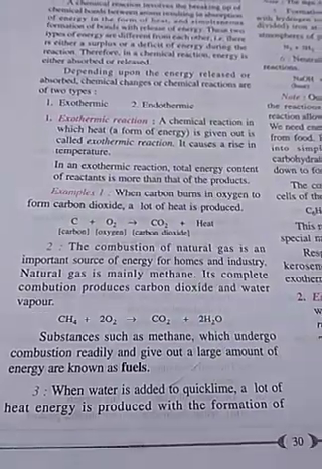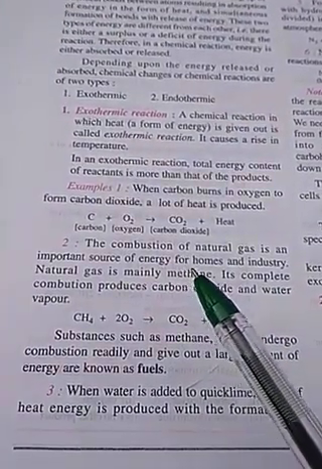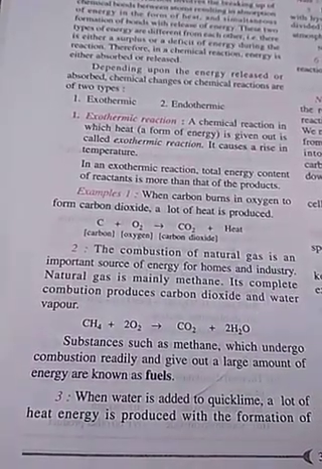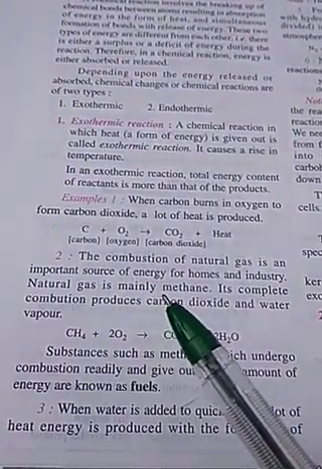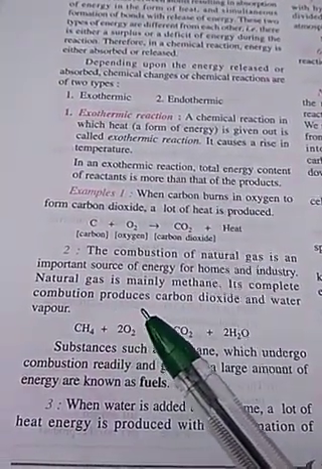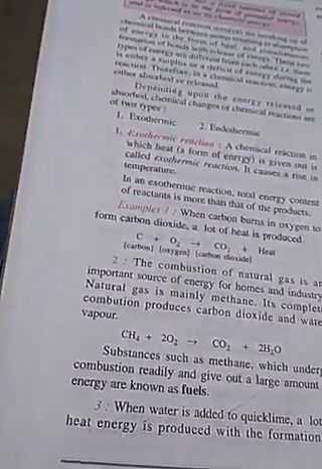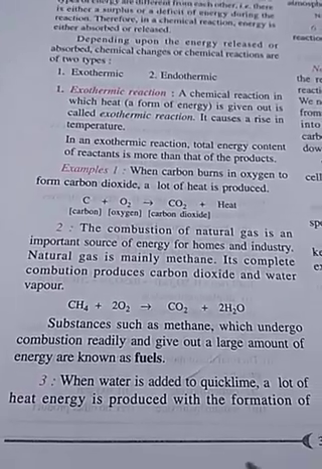The combustion of natural gas is an important source of energy for homes. We know natural gas is used in our kitchen. Natural gas is mainly methane; its complete combustion products are carbon dioxide and water vapor. In addition, some heat energy is evolved.